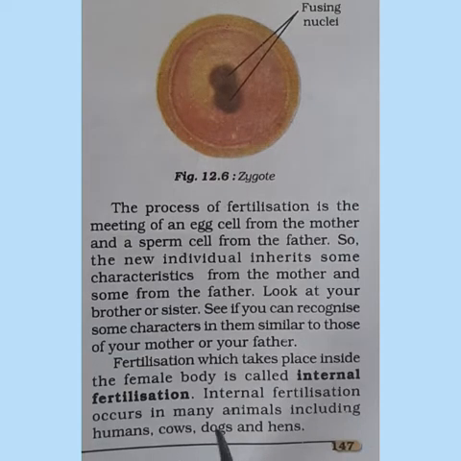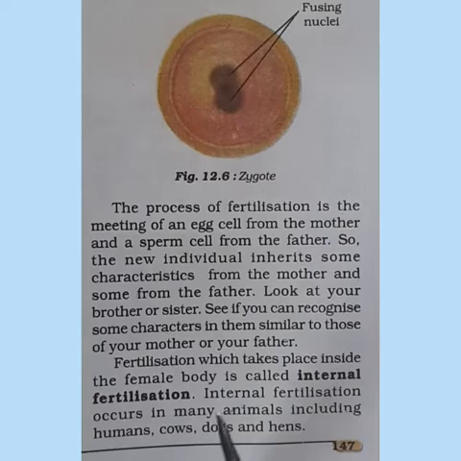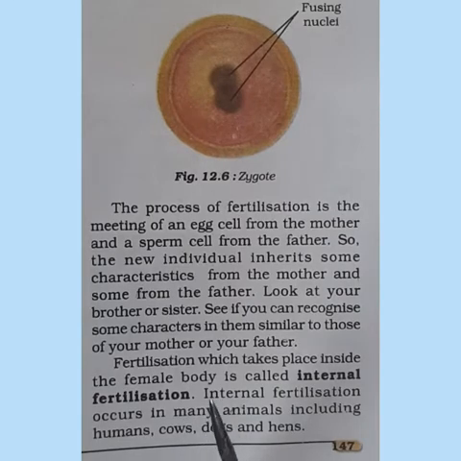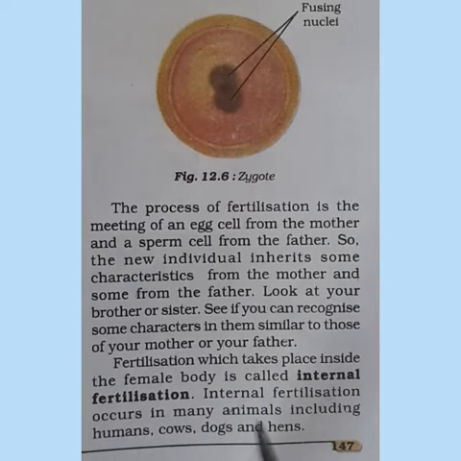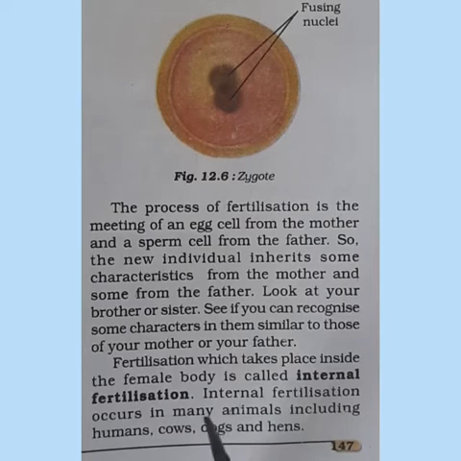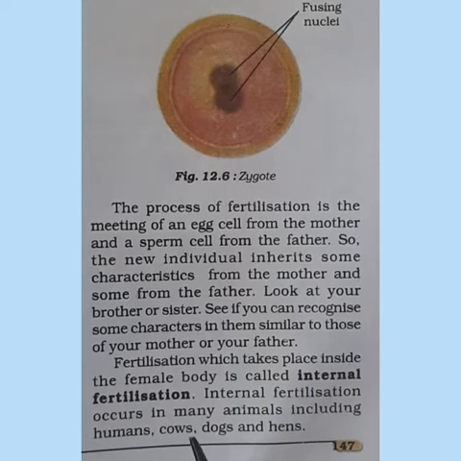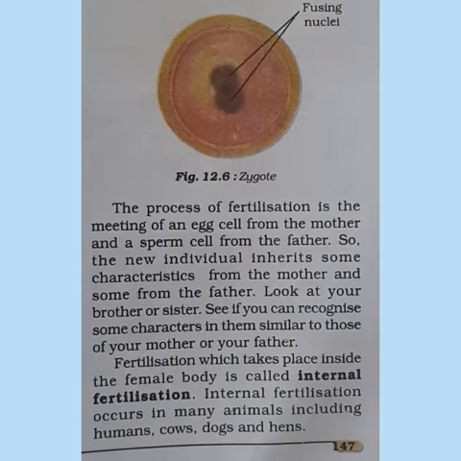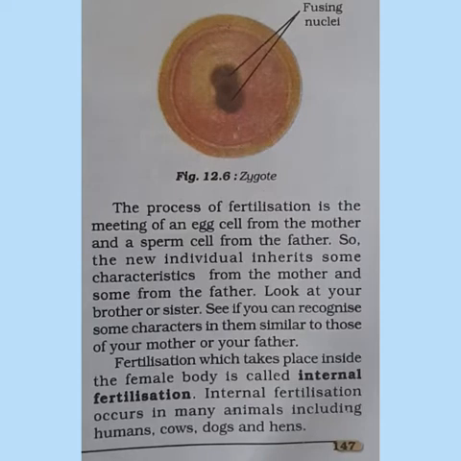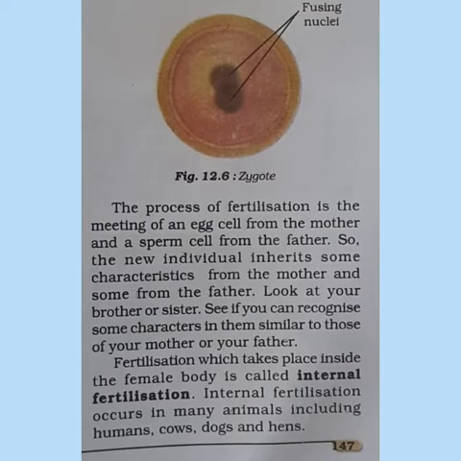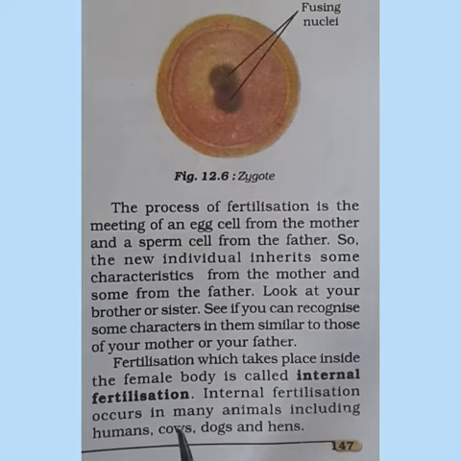So in case of external fertilization, the formation of zygote will take place outside the body of the individuals. Okay. So it may be in the water medium. So in case of frogs, for example, the fertilization is external. So that type of fertilization where the fertilization takes place outside the body of the individual is known as external fertilization.